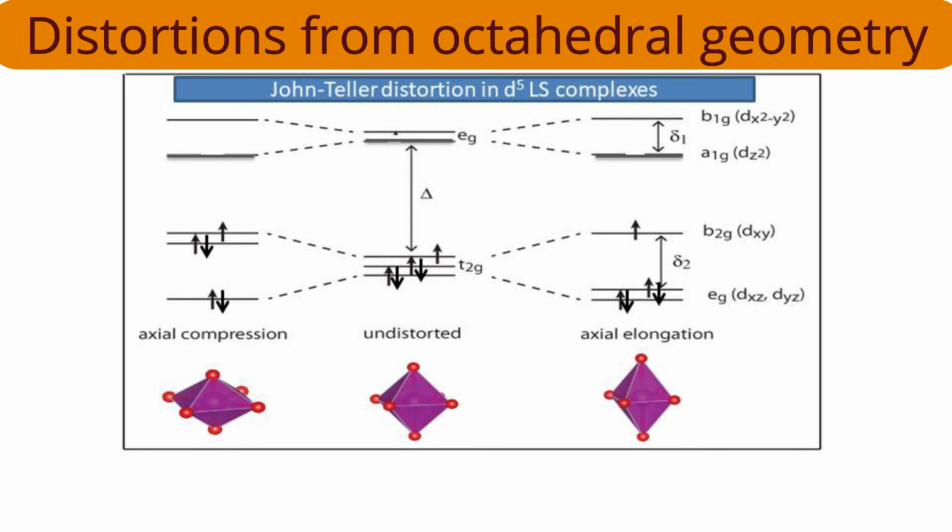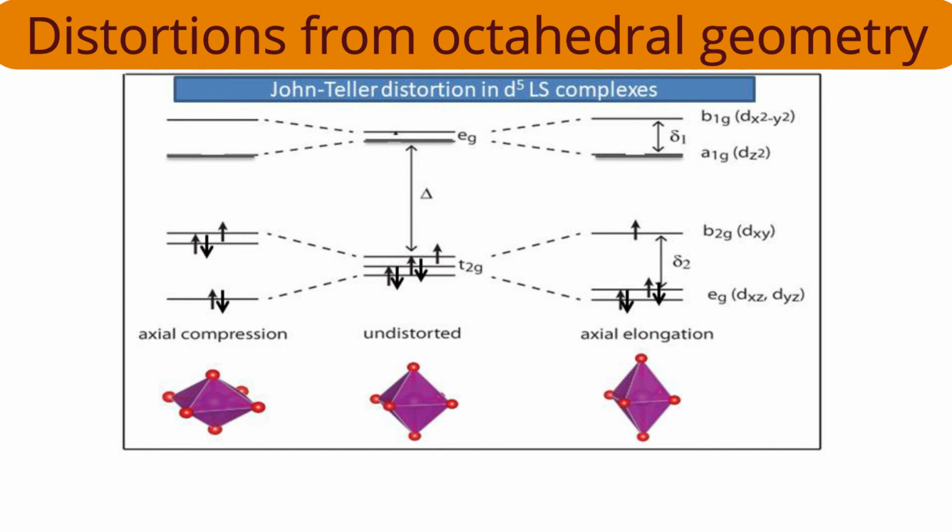So one-third delta 2, that much decrease will be there by Z in distortion. Now let us calculate how much decrease will be there by Z out distortion. How is the electronic configuration split in the orbitals? 4 electrons are there in the EG set and 1 electron is there in the B2G orbital. EG orbitals are decreasing by how much quantity? By one-third delta 2, and B2G orbital is increasing by how much quantity? Two-third delta 2. That is the difference in Z in and Z out.